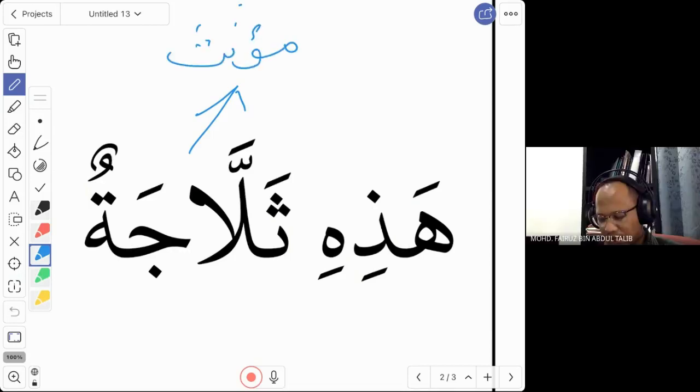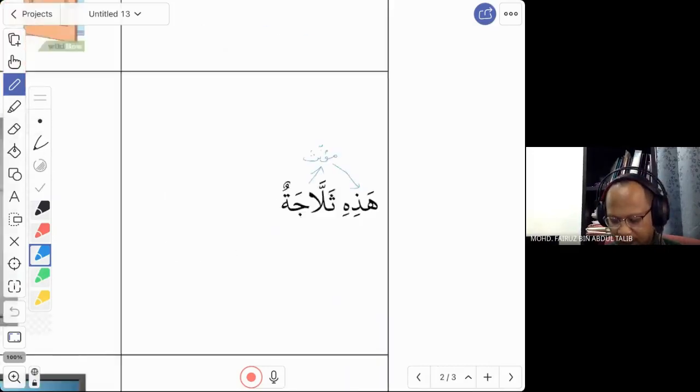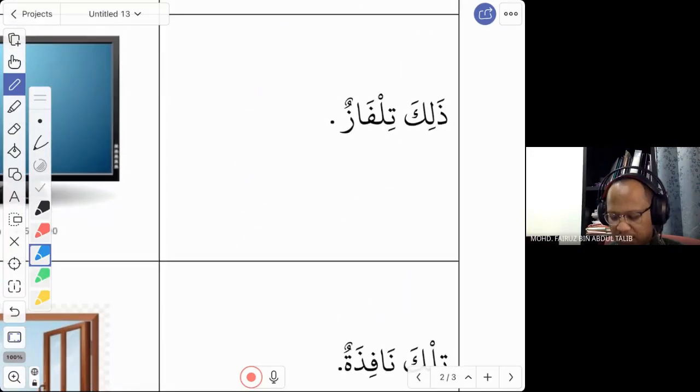So this is a muannas word. Therefore, we use the word hadhihi. So you look at the gender of the word. Muzakkar, you say hadha. Muannas, you say hadhihi. Okay, good. Yes, correct. Now we move to the other words.